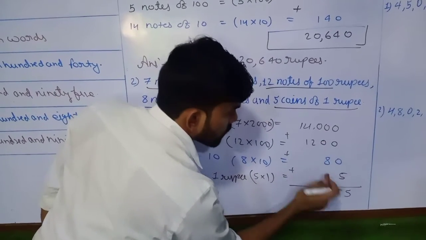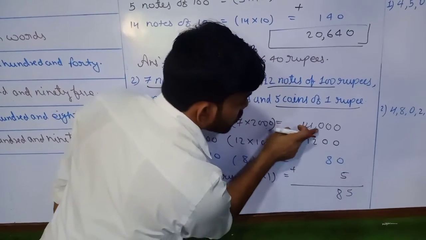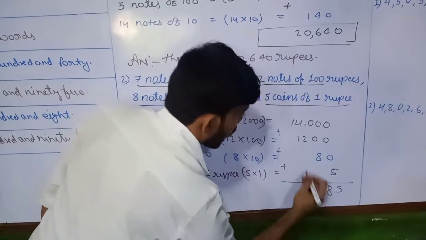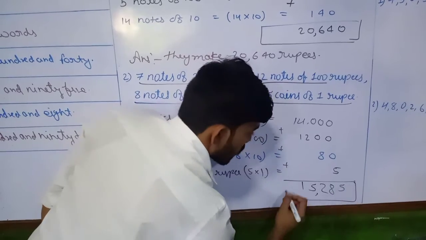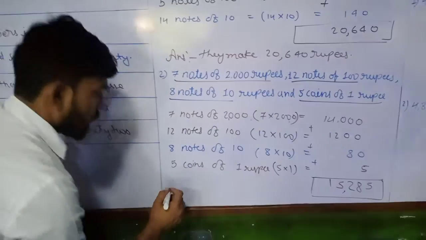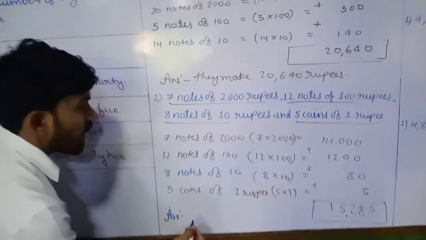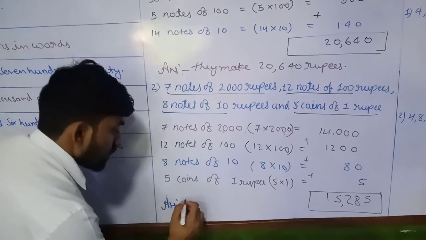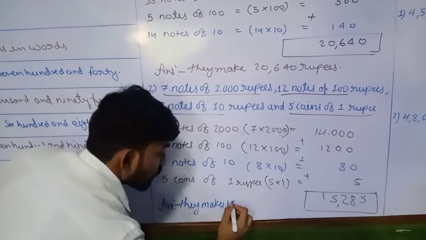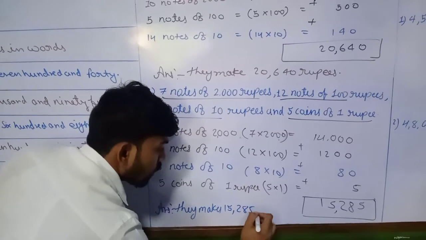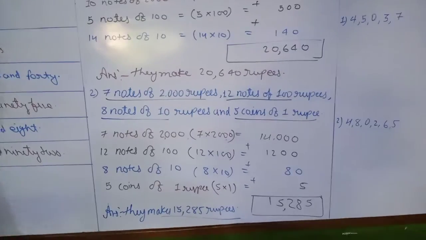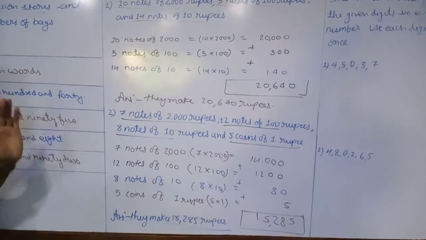0 plus 0 plus 8. Then 0, 2, 2, 1 plus 4, 5 and 1 means 15,285. Write down the answers in the form they ask. They make 15,285 rupees. This way we can convert the given currencies into the rupees.